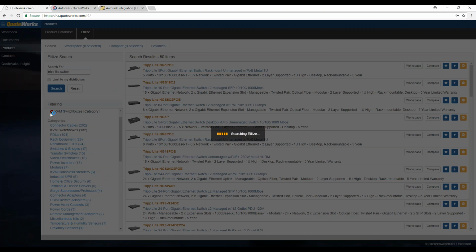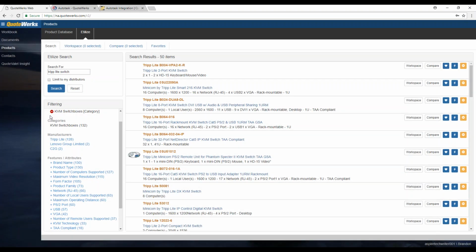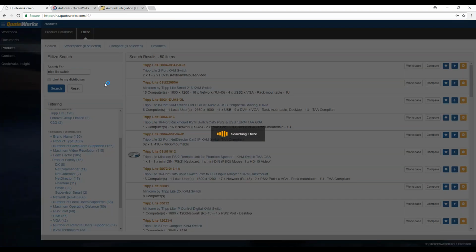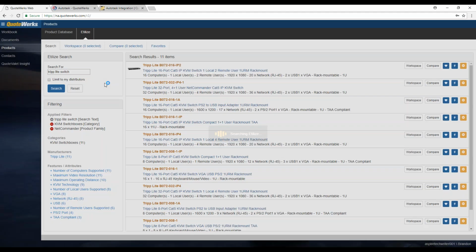And then when I select that, you'll see it'll show up under filtering. So if you ever added something under filtering and you want to remove it, you can just click the remove icon here, and that'll remove that filter option. And then we can filter down even further, where if we wanted to go down to product family and then net commander, that'll drop it down to 11 items in our search results instead. Okay, so now that we have our 11 items here, this is going to allow us to easily navigate around the items that we want to quote.